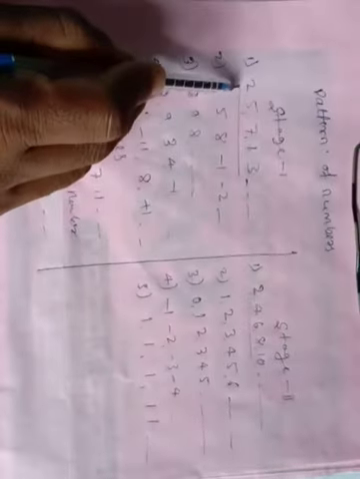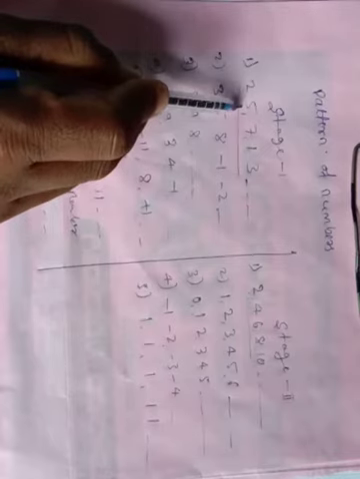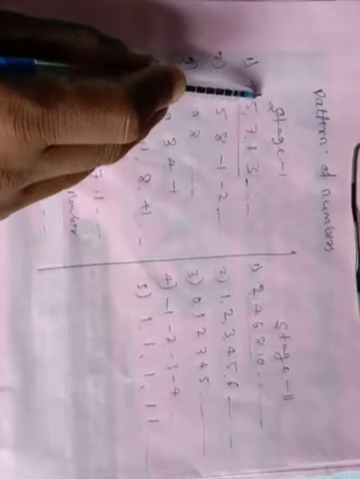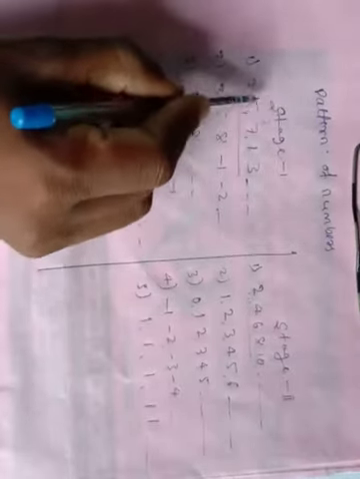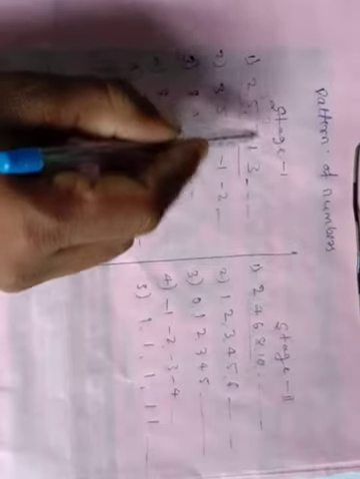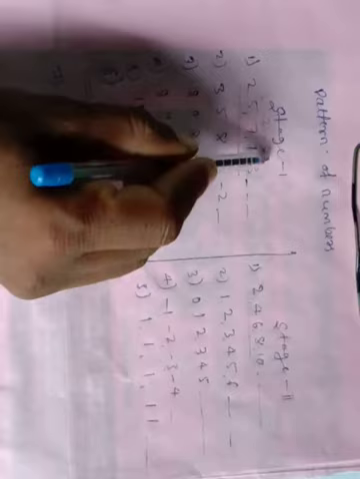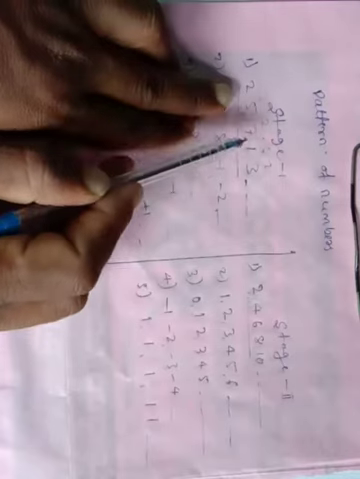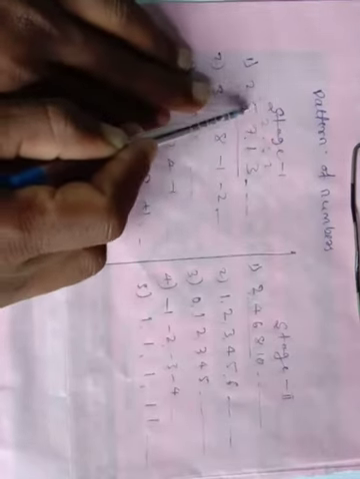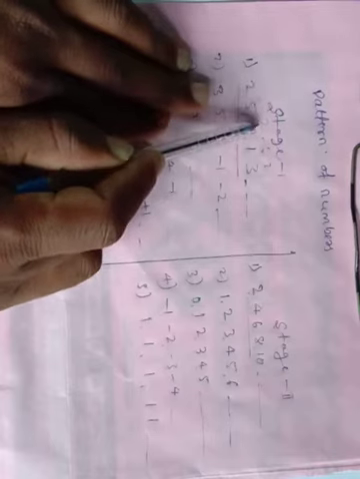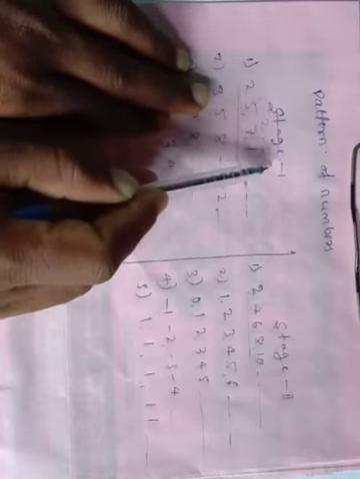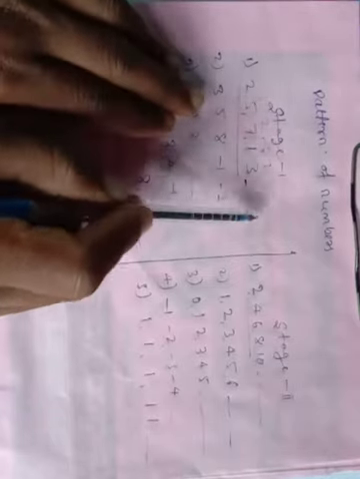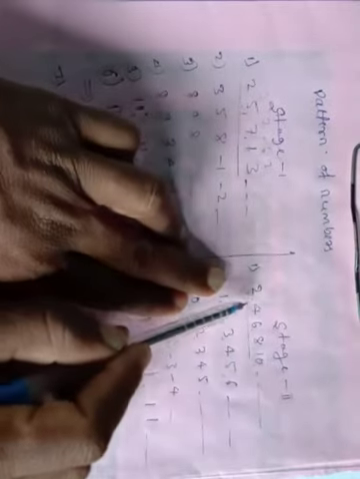The first term is 2, the second term is 5. Check yourself once again. In every number pattern you can take the difference. 5 minus 2 is 3. Next, 7 minus 5 is 2. Next, 1 minus 7 is minus 6, then 3 minus 1 is 2. Check yourself once again: in every number pattern you can take the difference. All the differences are different. All the terms have different differences.